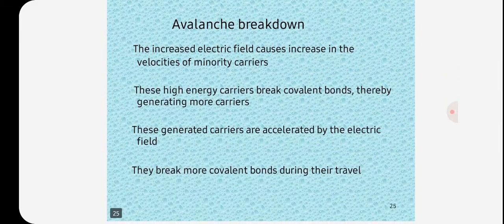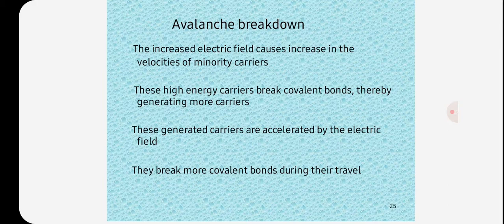In avalanche breakdown, the increased electric field causes an increase in the velocities of minority carriers. These high energy carriers break covalent bonds, thereby generating more carriers.